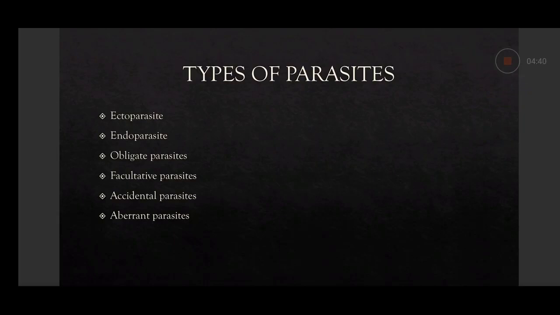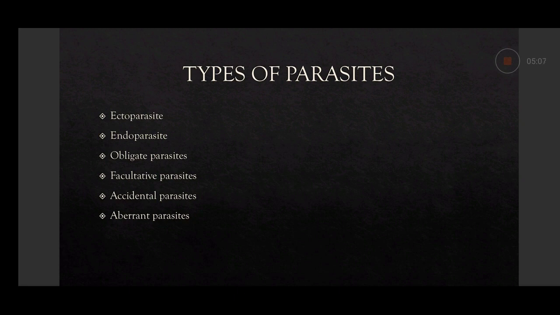Then comes the accidental parasite. As the name suggests, they are basically unusual to that particular host. They are basically a parasite of some other host, but humans accidentally get that parasite.